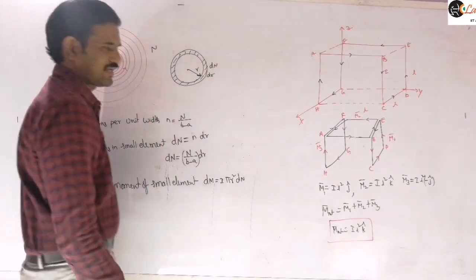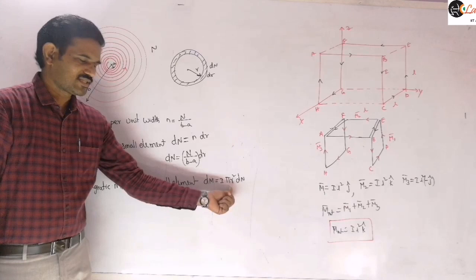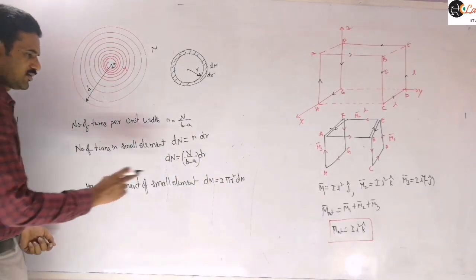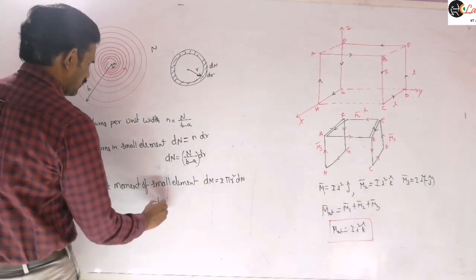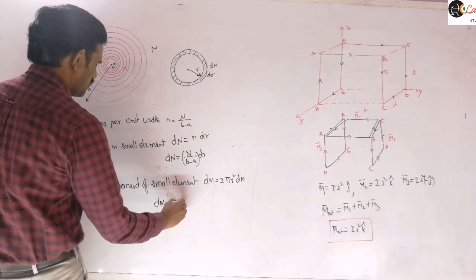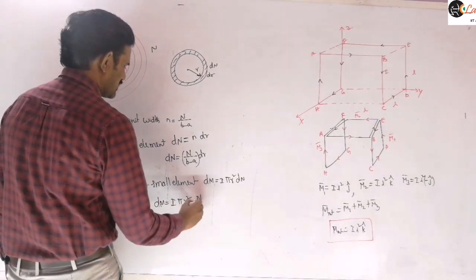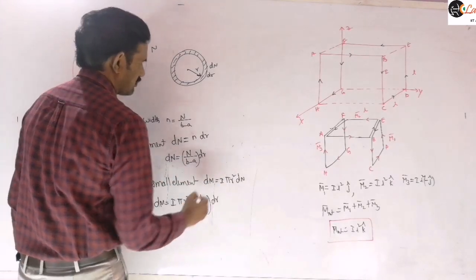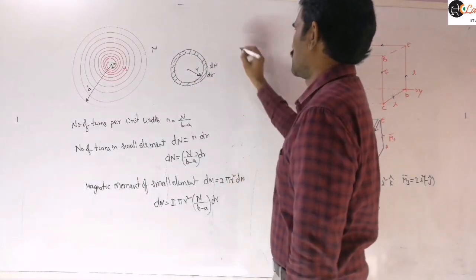That is NIA, where I is the current flowing through it, A is the area, that means pi r square, and dn is the number of turns. Substituting, dm is equal to I into pi r square into n by b minus a into dr. To get the total magnetic moment, we need to integrate this expression.